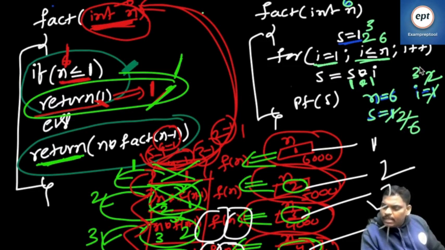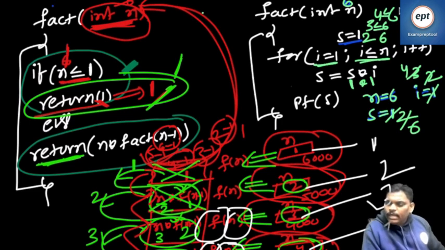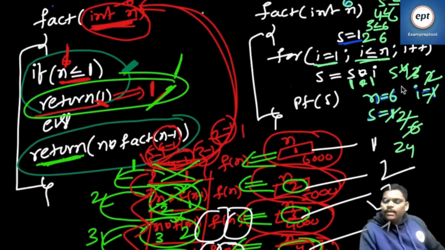Next one. Afterwards I plus plus. I value becomes 4. 4 less than or equal to 6. Condition true. So S is equal to S into I. 4 into 6, 24. I plus plus. I value becomes 5. Next one, 5 less than or equal to 6. Condition true again. S is equal to S into I. 24 into 5 is 120.